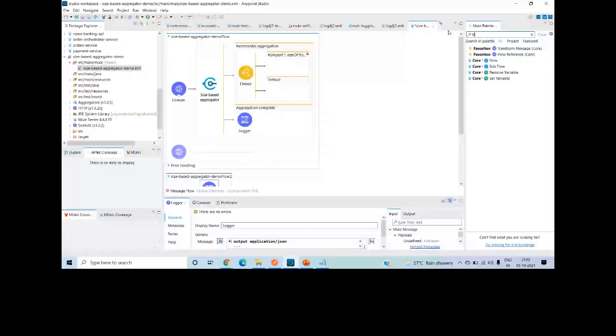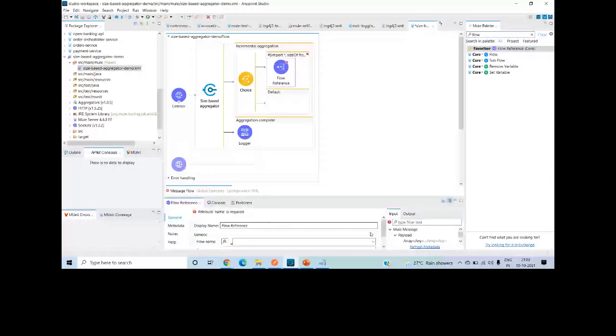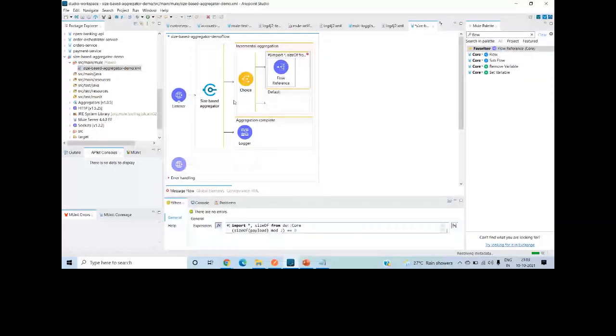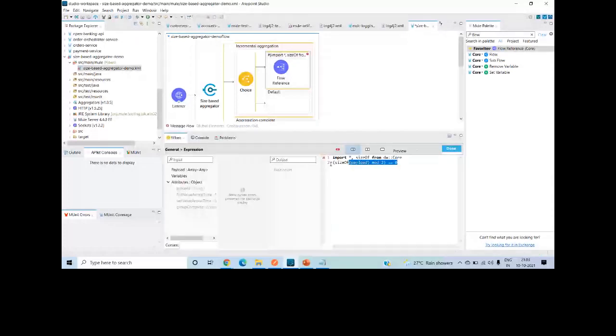So whenever it receives the messages, two messages, I don't know why sizeOf is not working. Suddenly the sizeOf is not working.